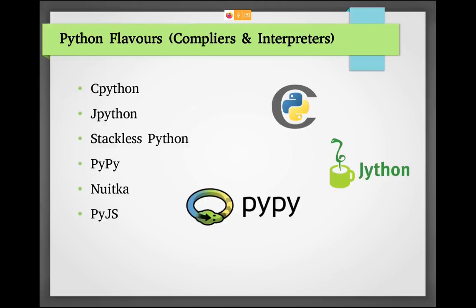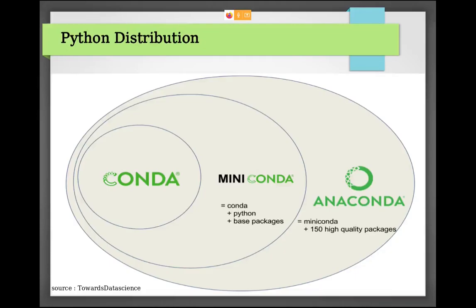At the processor level, what happens? Compilers like CPython are available. It basically converts or compiles code into the C language. JPython, Stackless Python, and several other compilers and interpreters are available, which we call Python flavors. We are not going into depth, but this is just for information, so you know what is happening at the low level. Then, what is a Python distribution? Python is open source. You all know that.